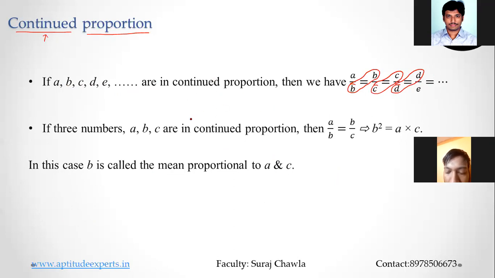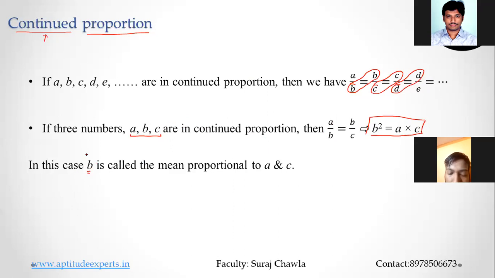Clear? So if three numbers are in continued proportion, then I would always say A by B is equal to B by C. And we all know this formula that B square is equal to AC. Clear? Now B is called the mean proportion.